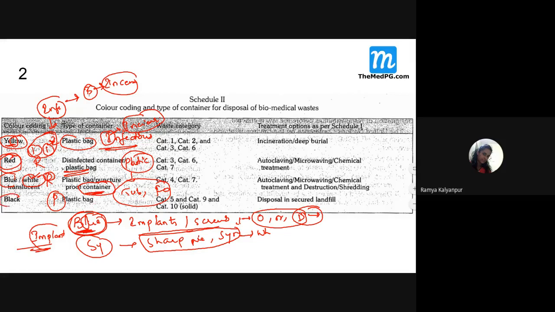Then black means what? All this paper waste. Yes. And whatever we eat, all the patient attendants ate, paper waste, general waste, tissue papers, all this they are disposed in which one? Black color. Yes, this can be given to our whom? Municipality. Black color is given to whom, students? It is given to whom? Our municipality. So wherever the municipality comes, for them we just take this black bag and get away from here. But whereas these three, we need to treat them separately.